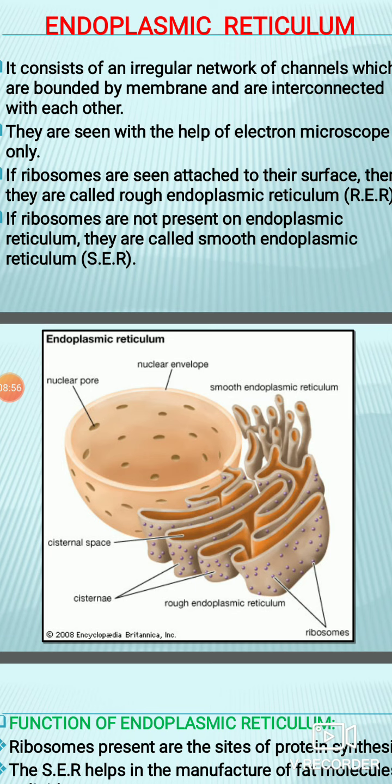They don't have any dots or any purple color structures on their surface, so they are without ribosomes, and we can call them smooth endoplasmic reticulum. It is marked there. So on the basis of the ribosomes we can say that endoplasmic reticulum is of two types: rough endoplasmic reticulum and smooth endoplasmic reticulum.